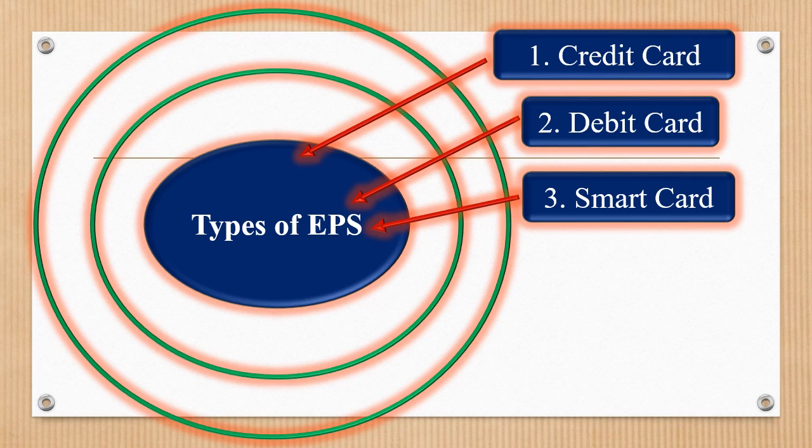A smart card is a card that stores information on a microprocessor or memory chip rather than the magnetic strip found on ATM and credit cards. Smart cards are not used for transferring financial information alone and can be used for a variety of identification purposes.